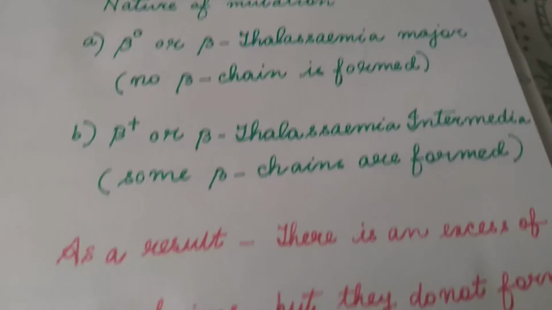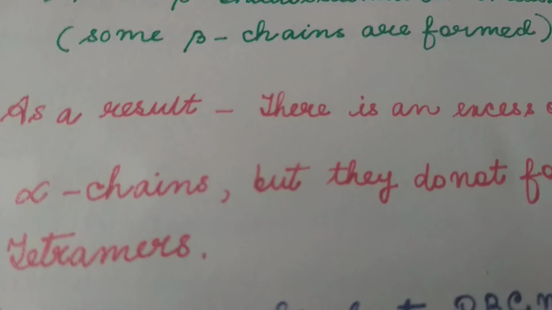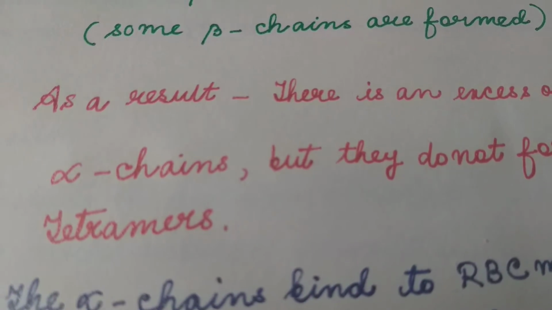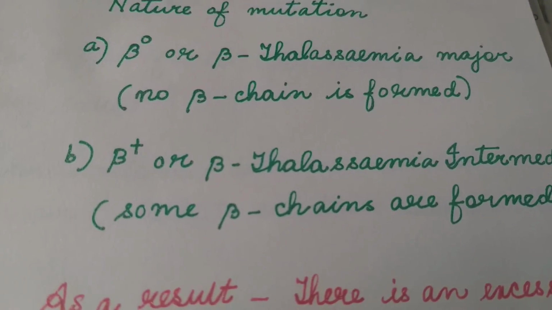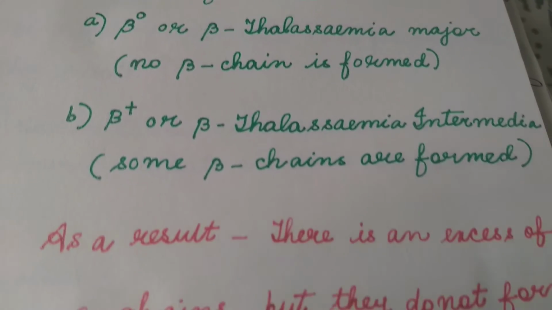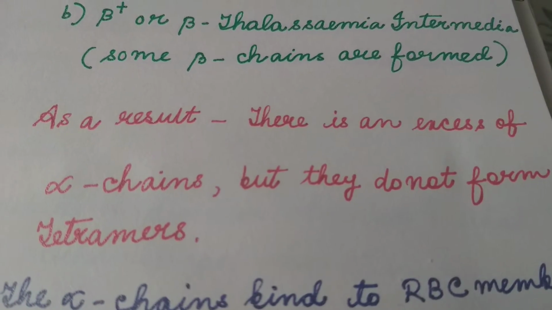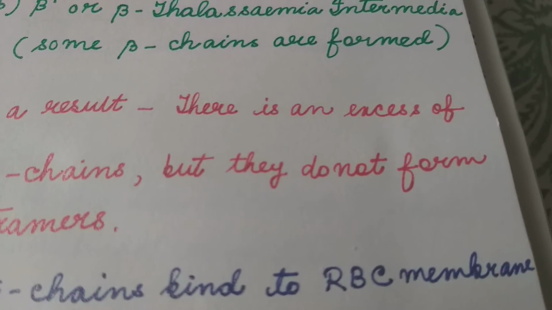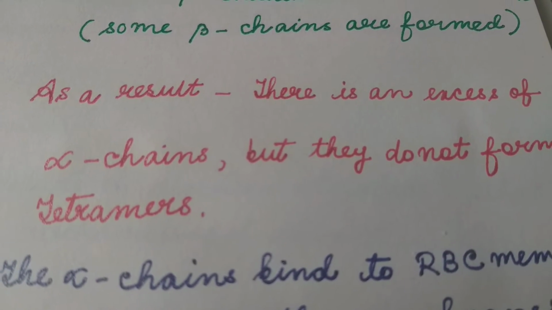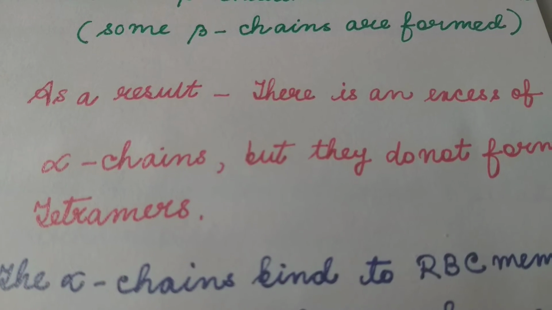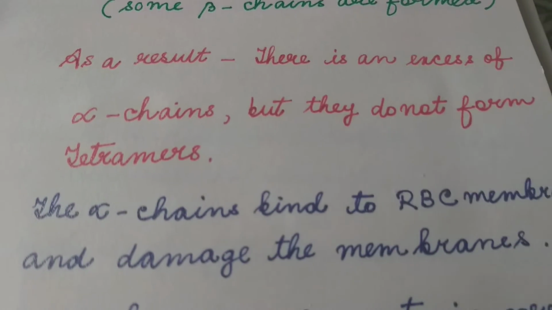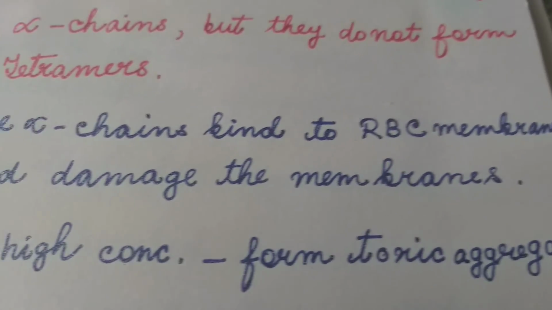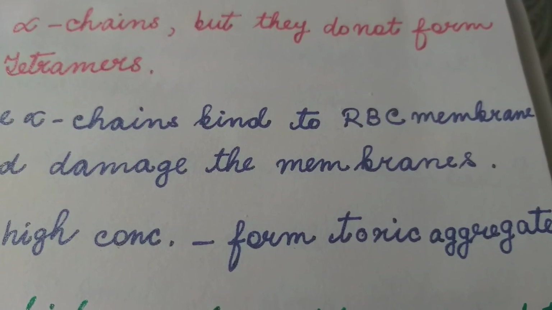So in both the cases, what is the consequence? What is the result? There is an excess of alpha chains. The synthesis of beta chain is reduced, but there is an excess of alpha chains. But these excess alpha chains do not form any tetramer. The free alpha chains now bind to the membranes of RBC and damage the RBC membranes.